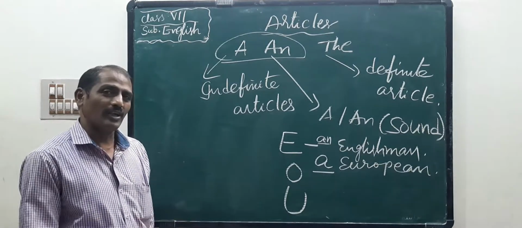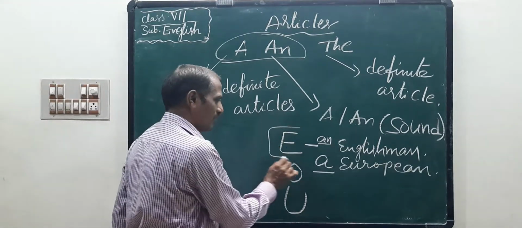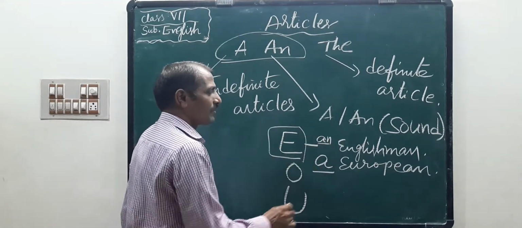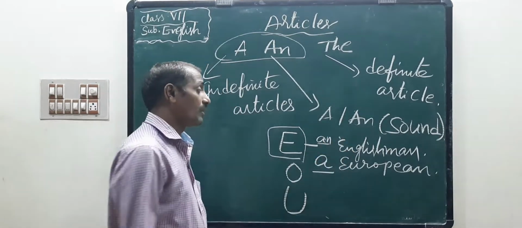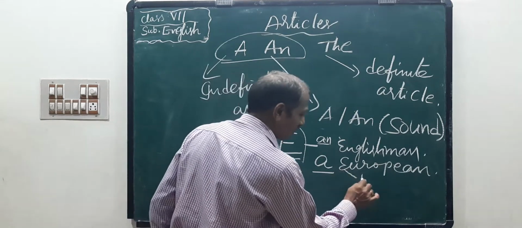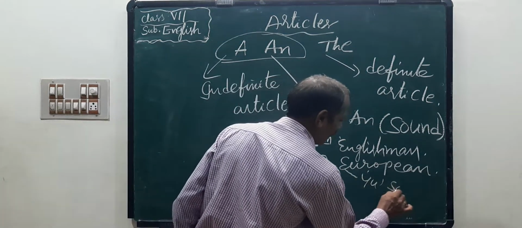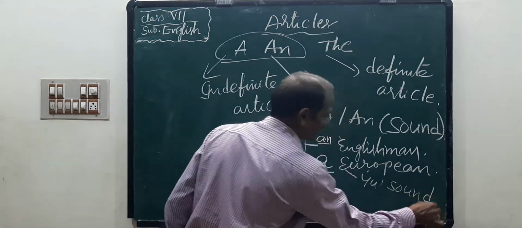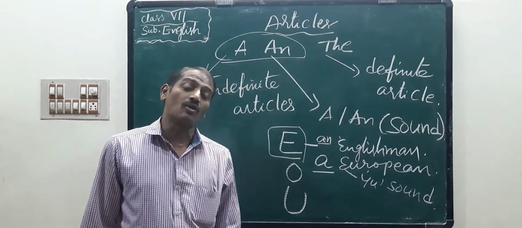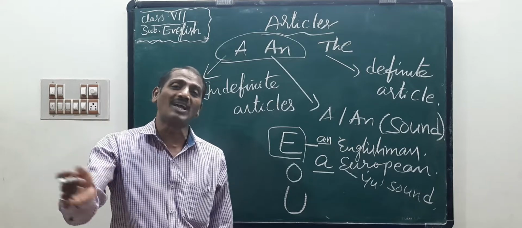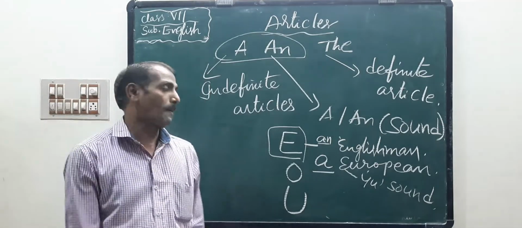What is the difference between them? E in English has a vowel sound. But E in European has a yu sound. Yu sound is a consonant sound, so a European and an Englishman.